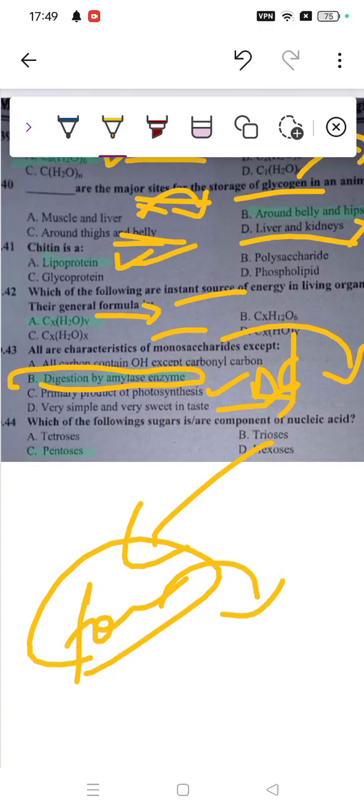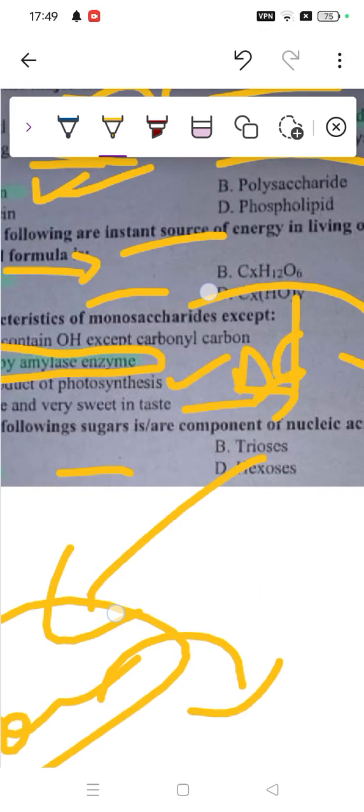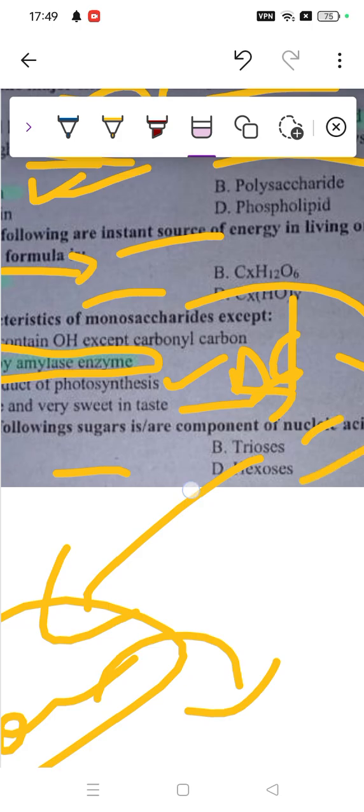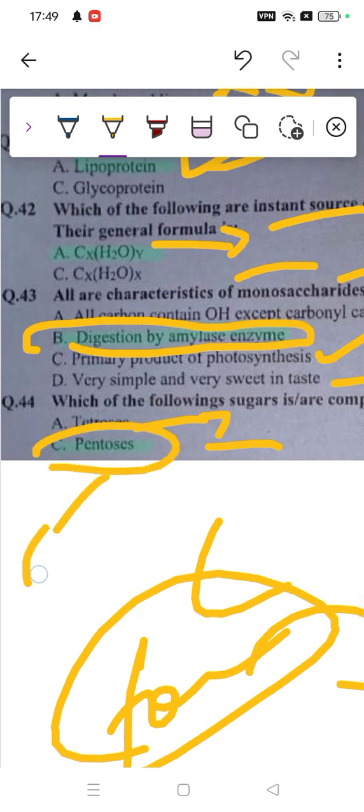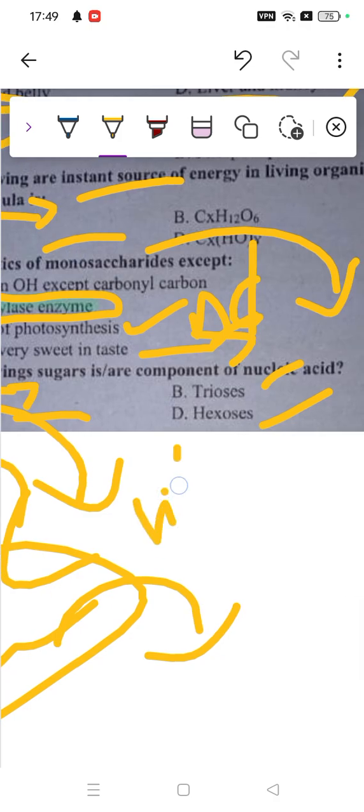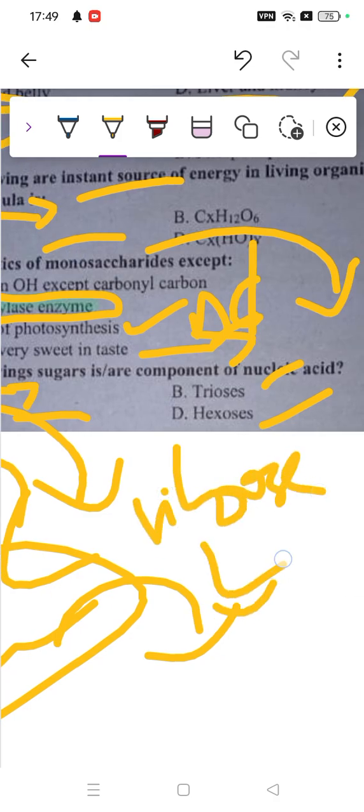Which of the following sugars is a component of nucleic acid? So triose, tetrose, pentose, hexose, these are all types of carbohydrates. However, pentose is simply a five-carbon ring-like structure, and that's also called ribose. So you will see ribose in the nucleic acid, because ribose plays a very important role there.